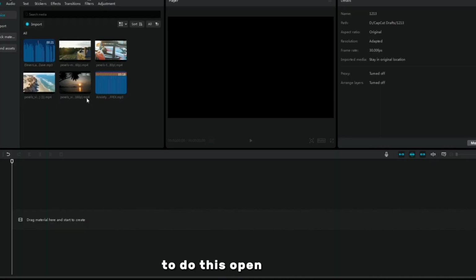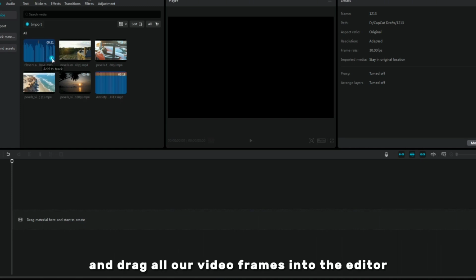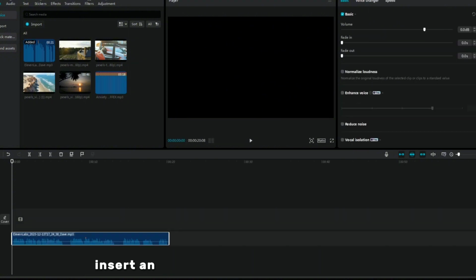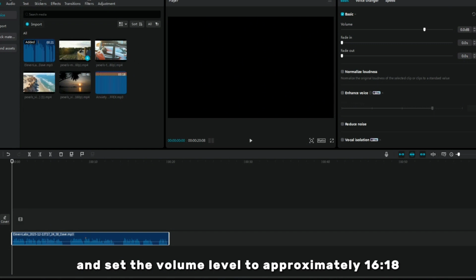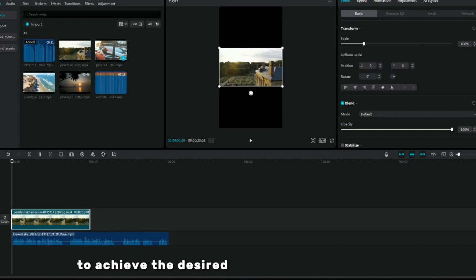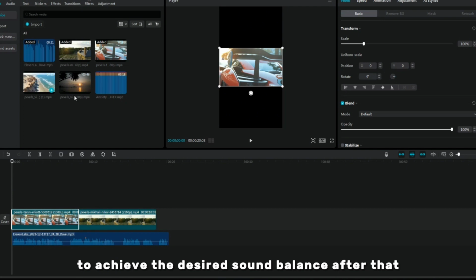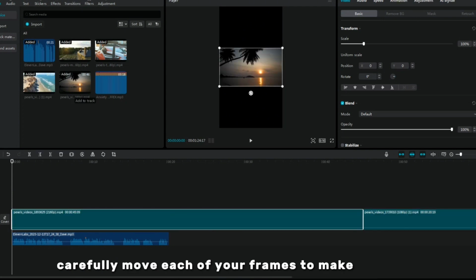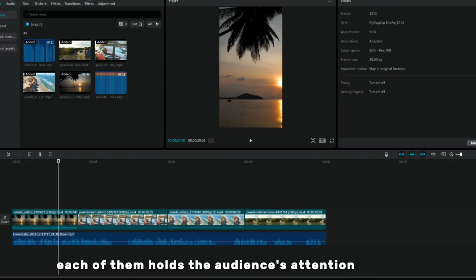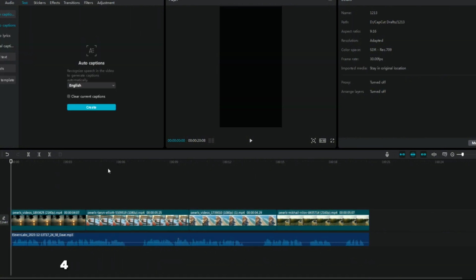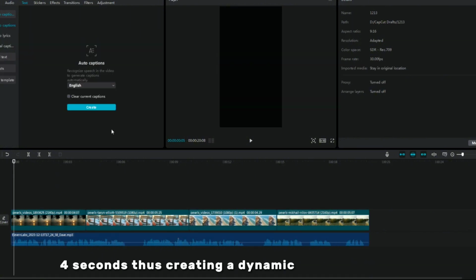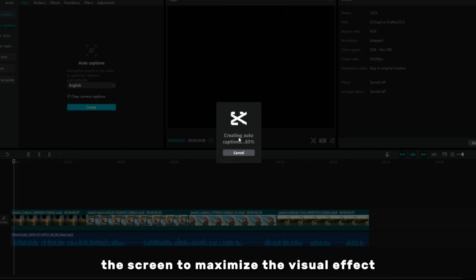To do this, open CapCut, create a new project, and drag all our video frames into the editor. Insert an audio recording into the timeline and set the volume level to approximately 16 to 18 to achieve the desired sound balance. After that, carefully move each of your frames to make sure that each of them holds the audience's attention for 3 to 4 seconds, thus creating a dynamic visual perception. Also, make sure that they completely fill the screen to maximize the visual effect.